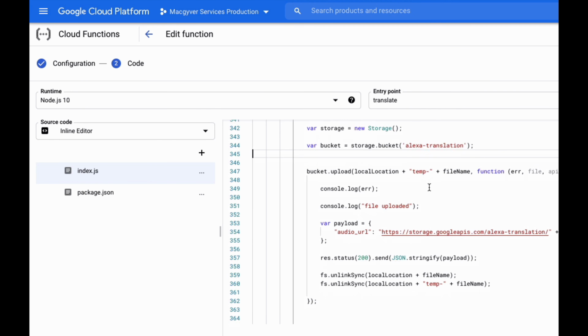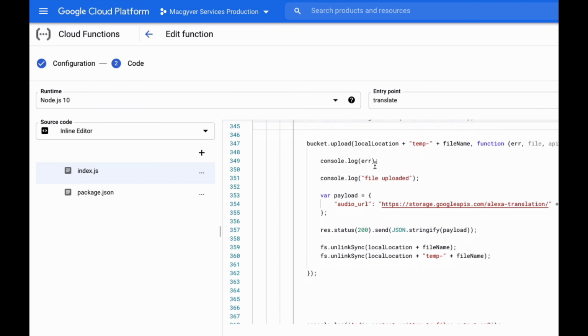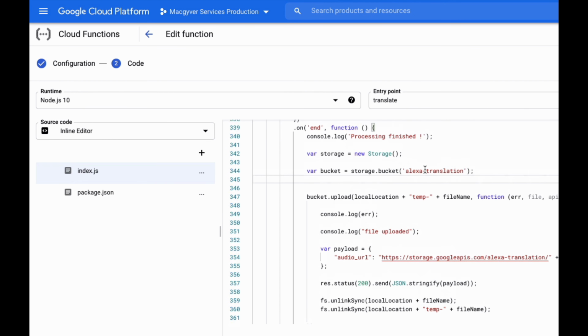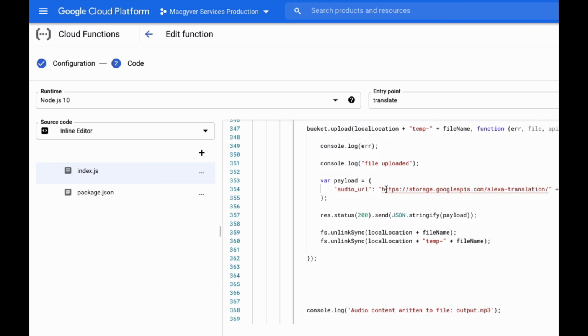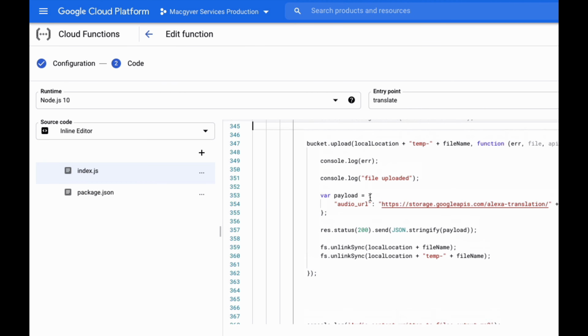And then once it is uploaded, that Google Cloud Storage directory is set to public, so any files that get uploaded into it are accessible via other systems via a public URI. And so we construct the URI, or rather we know what the URI is going to be based on the directory hierarchy and the file name that we've defined. And we turn that into a JSON object, and then we respond back to Alexa finally with this public URI to the MP3.